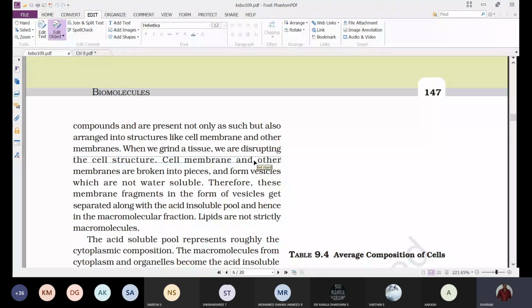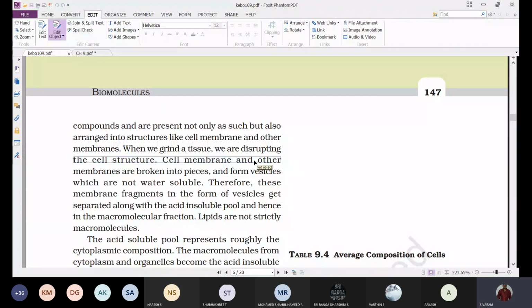Even though the lipids have a low molecular weight, they are present as the structural component of the cell membrane. When you grind, these lipids associated with the cell membranes form vesicles, and these vesicles get separated along with the acid insoluble pool. As they are not soluble in water or in acid, they cannot be filtered along with the acid soluble pool, so they form part of the macromolecular fraction.